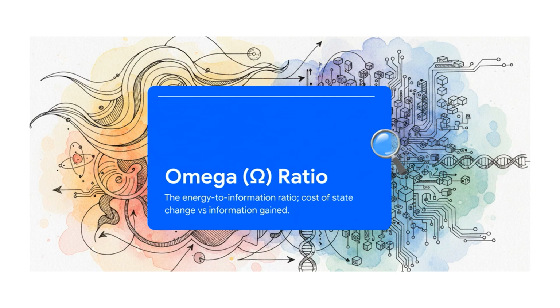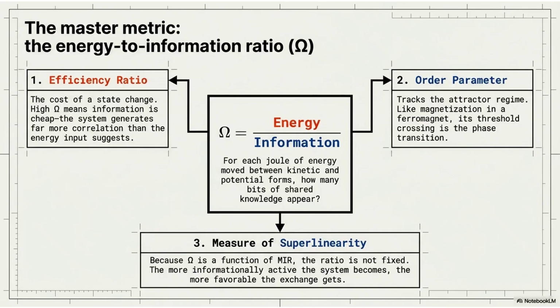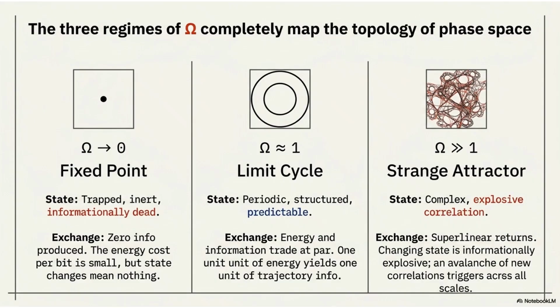Omega is the energy to information ratio: the cost of state change divided by the information gained. When omega is too small, the system is fixed. When it is balanced, structure begins to repeat. When omega grows beyond 1, the system enters strange attractor behavior, complex, explosive, but not random.